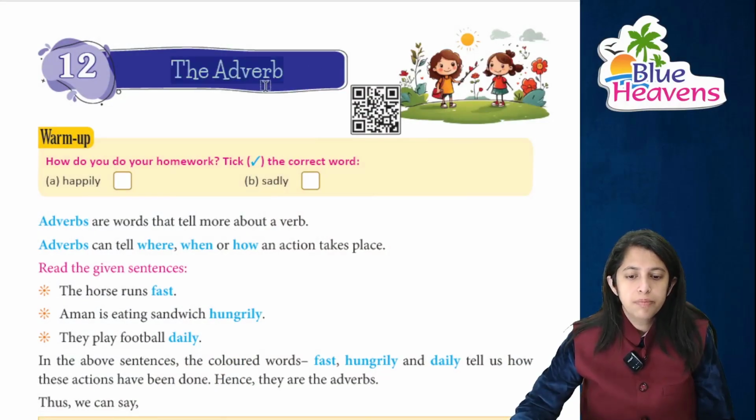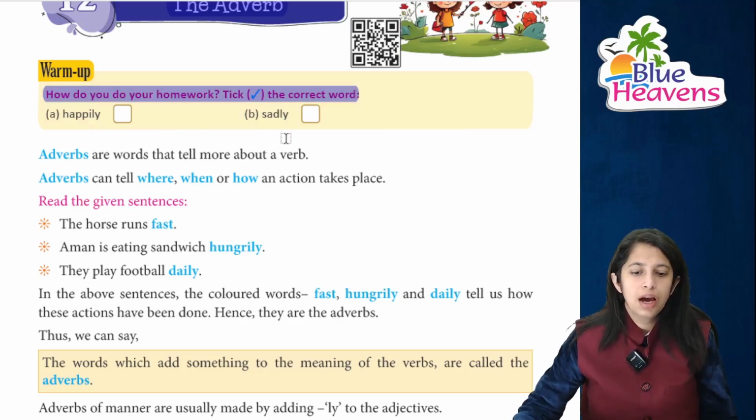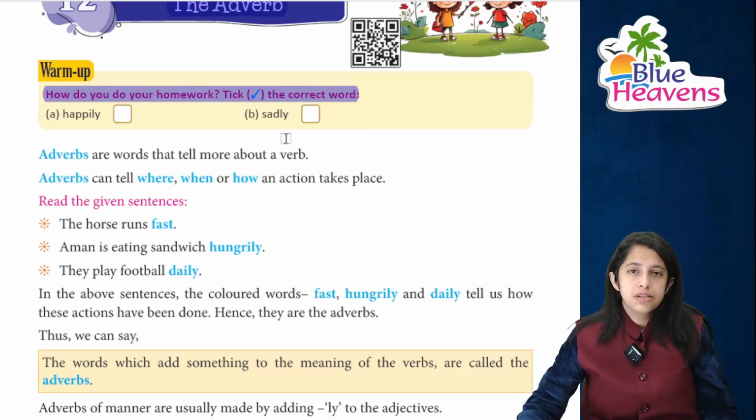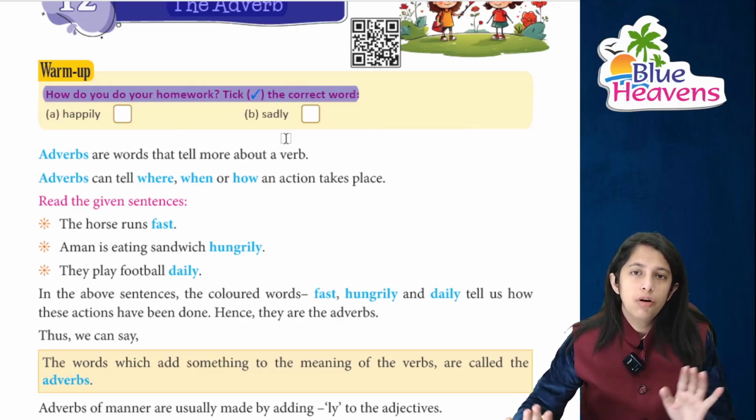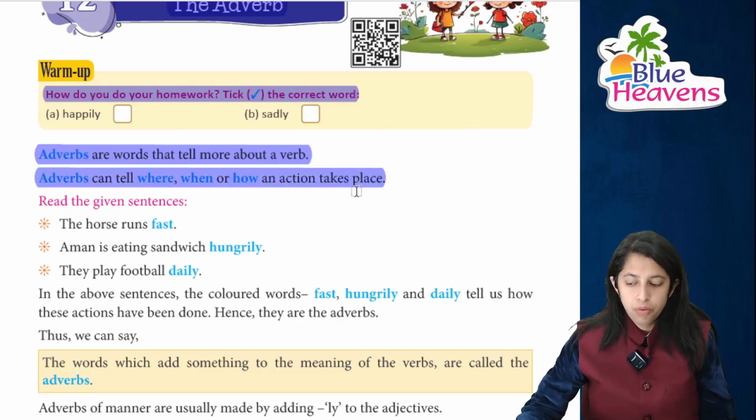The title of our chapter is adverb, right? How do you do your homework? Tick correctly: happily or sadly. Of course, for some children it will be happily, for some it will be sadly. I am not marking any of the options because it is totally dependent on your opinions, right? So adverbs are those words that tell more about a verb. Adverbs can tell when, where and how an action happened, right?